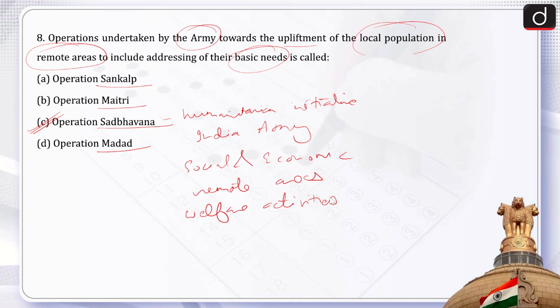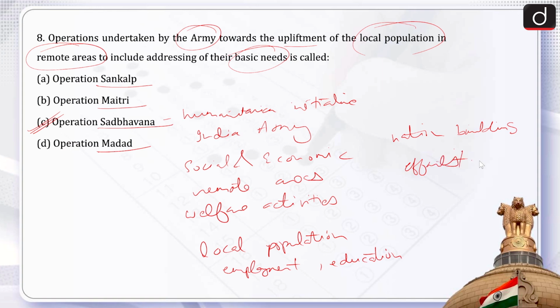The Indian Army aims to empower the local population, providing them employment opportunities and supporting education, thus contributing to nation building efforts.